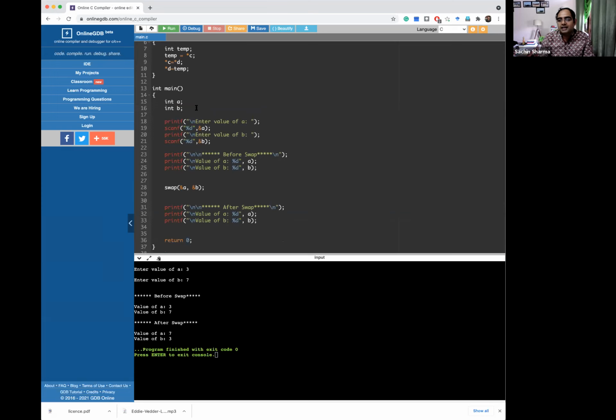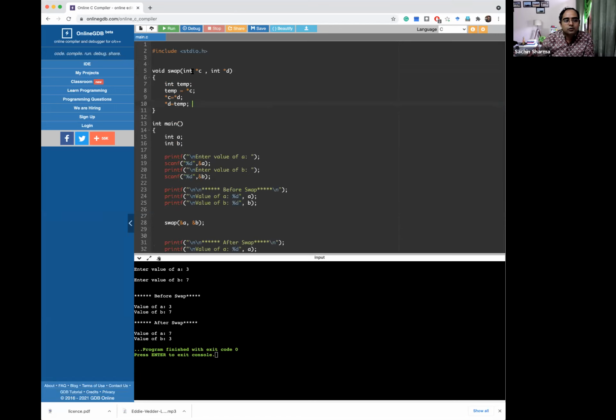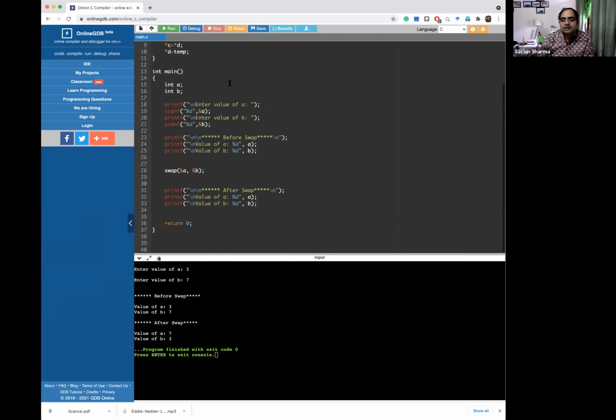If you do not want any change to be reflected in the original arguments, the original variables of your program, then you should use call by value. If you want the original values to get modified by whatever processing you are doing inside a function, then you should pass your values as call by address. These are the two important concepts when you write a function and decide in what manner to pass. You can also pass one value as call by value and another as call by address, no problem at all. You can pass one as a float and the other as an integer. Any combination you can do, but these two concepts will remain the same.